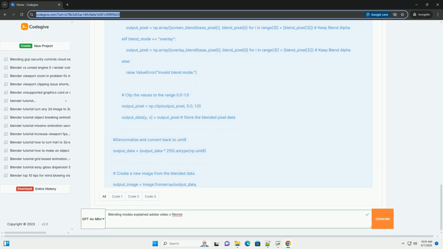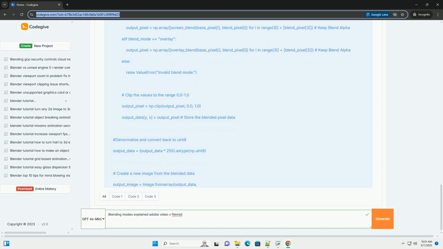Normalization and denormalization: the code properly normalizes the color values to the range 0.0 to 1.0 before the calculations and then denormalizes them back to the range 0 to 255 for the output image. This is crucial for getting the correct results.